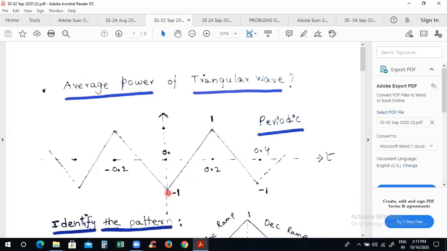And what is the pattern of the signal? From 0 to 0.2, there is an incremental change, linearly varying with a positive slope. From 0.2 to 0.4, it is decreasing, an incremental decrease. From 0.2 to 0.4, there is a negative ramp signal. So, the triangular wave is a combination of a positive ramp signal and a negative ramp signal.